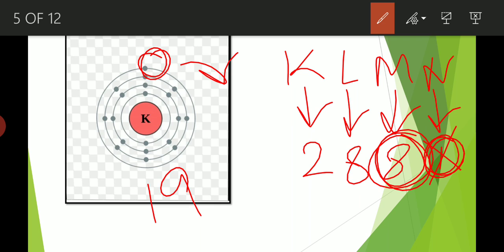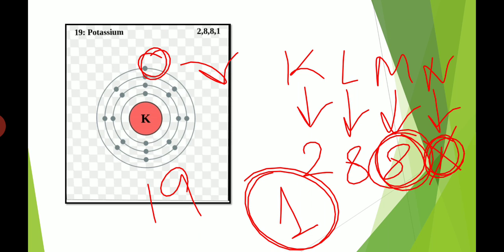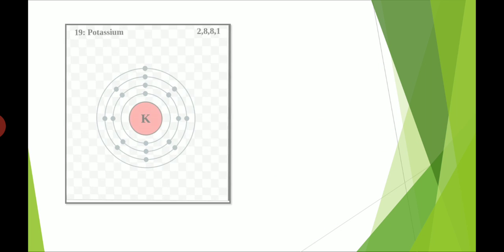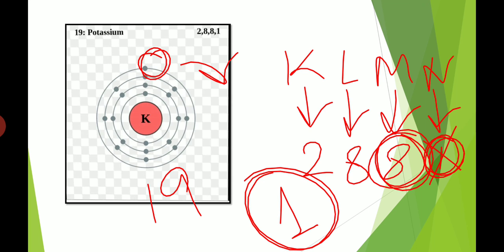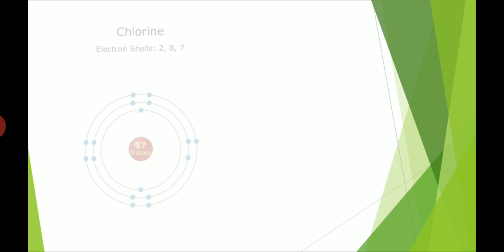Clear? Now, as this potassium atom is losing 1 electron, that's why the valency of potassium is 1. As this atom is losing only 1 electron from its valence shell, so as to stabilize, so as to obey the octet rule, that's why the valency of potassium is 1. Clear? Now see the next example.